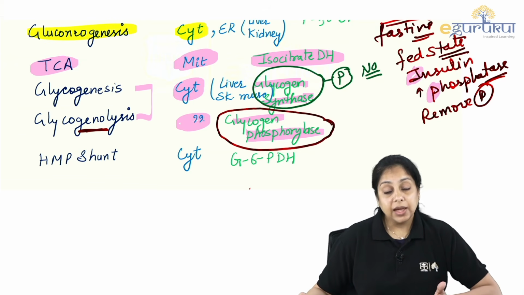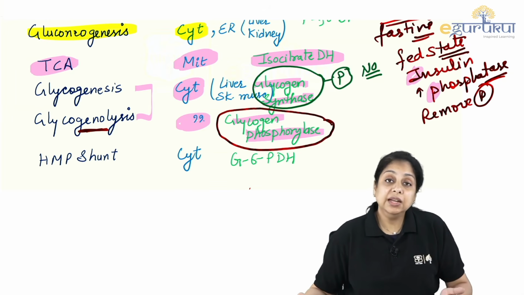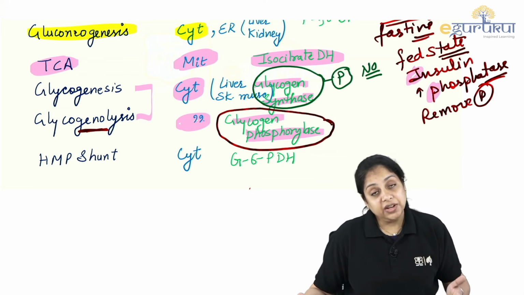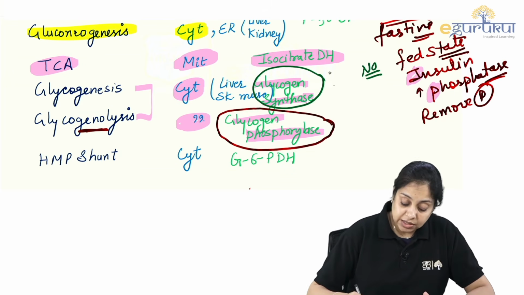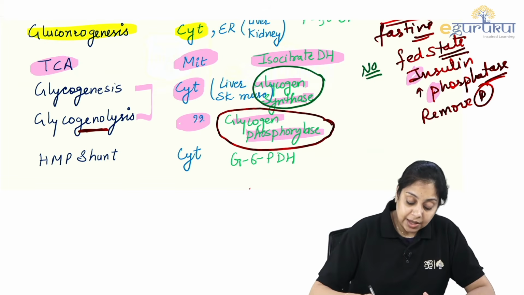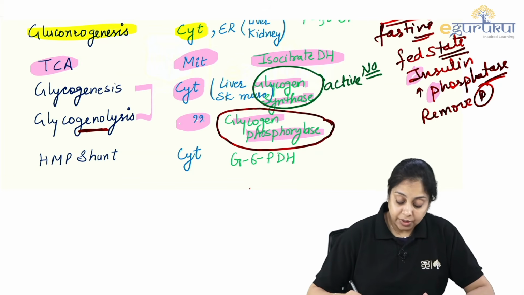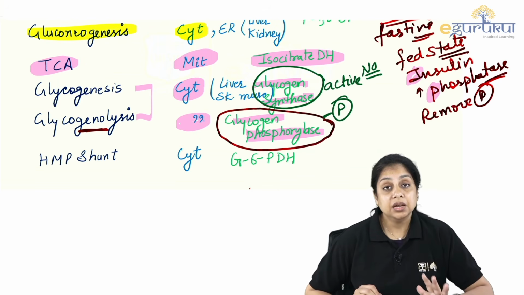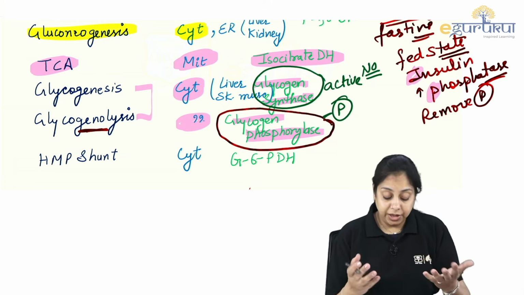Okay? Insulin activates the phosphatase. Phosphatase removes the phosphate, so the enzyme is getting dephosphorylated. Enzymes getting dephosphorylated in the fed state are participating in the synthesis. So based upon that fact, you can figure it out. If the glycogen synthase has no phosphate, that is the active form, right? And when it gets phosphorylated, that is the inactive form during the fed state conditions. So this is how we balance the synthesis and the breakdown process.